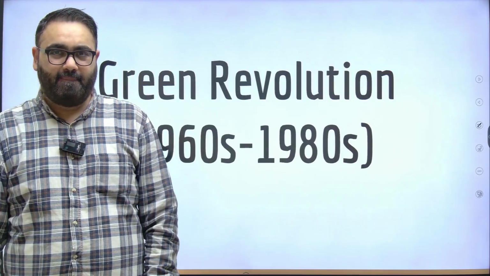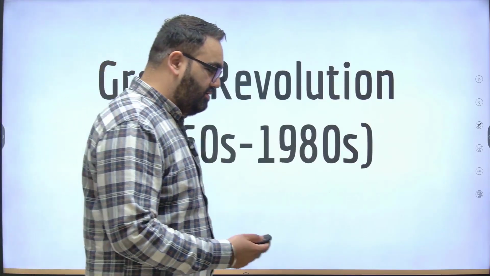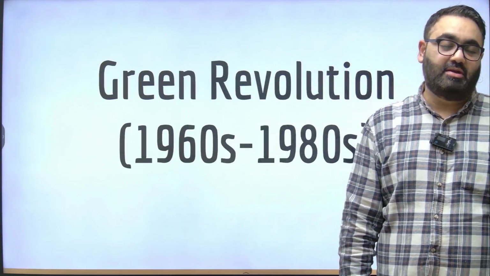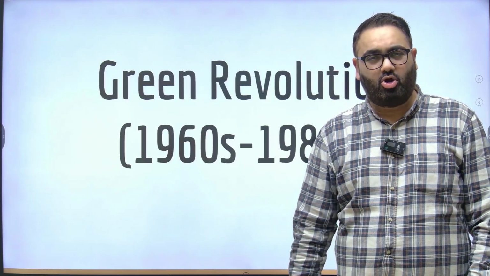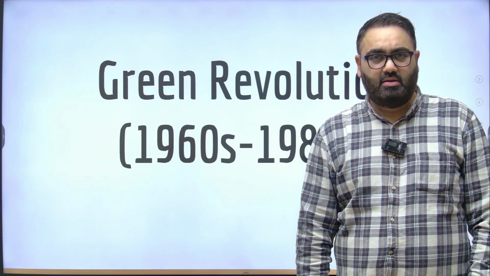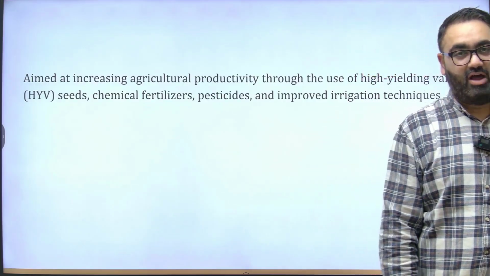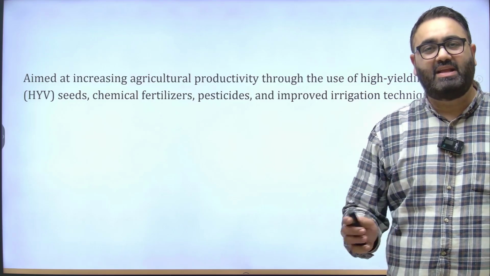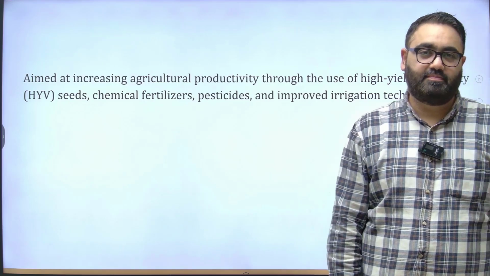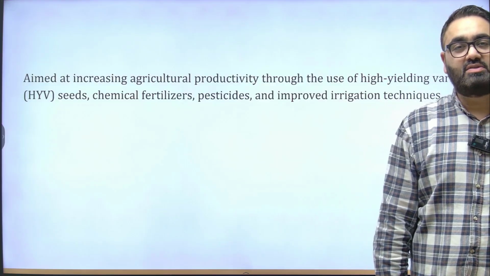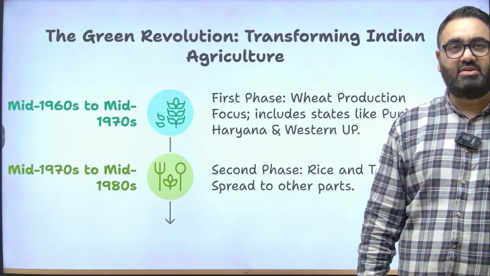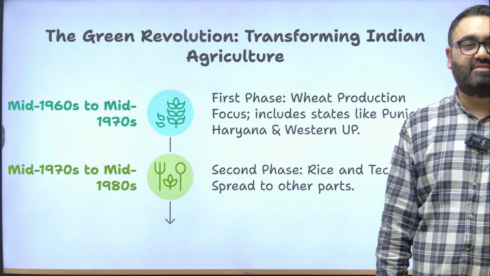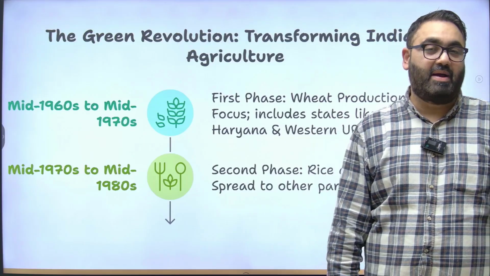Apart from the ownership, the other important land reform, especially in terms of agriculture, was the Green Revolution. We did talk about that earlier as well. The Green Revolution, initiated at the time of Lal Bahadur Shastri, then taken up at the time of Indira Gandhi, was one of the single biggest landmark movements in India's history. Because this is what transformed India from a country that was dependent on, let's say, America for food grain production to becoming a self sufficient country that never had to face a famine like situation again.